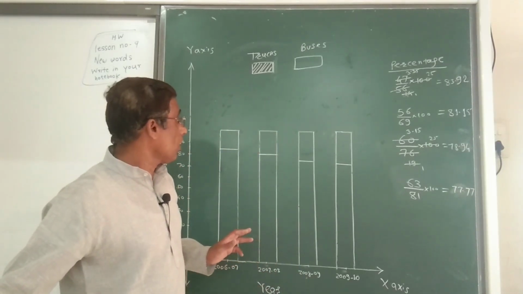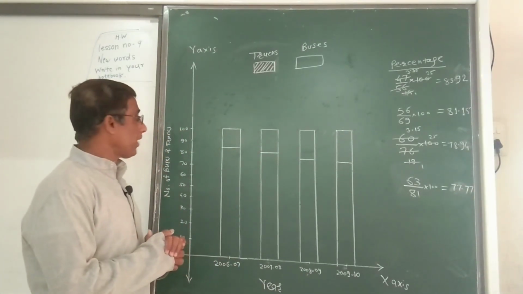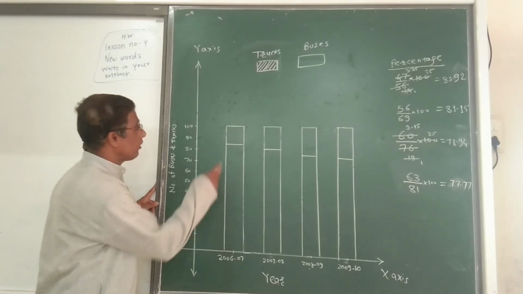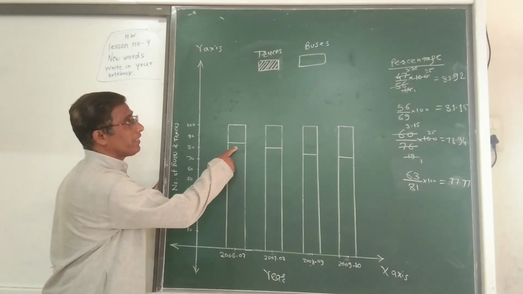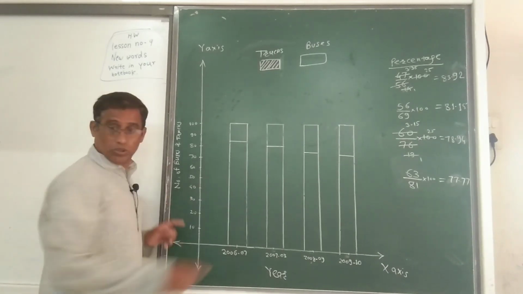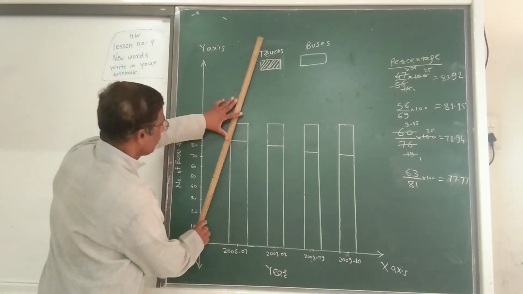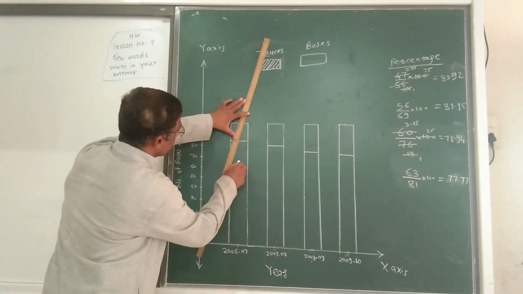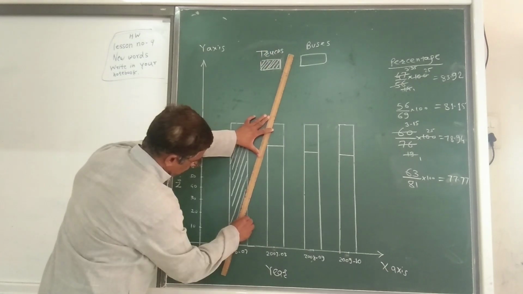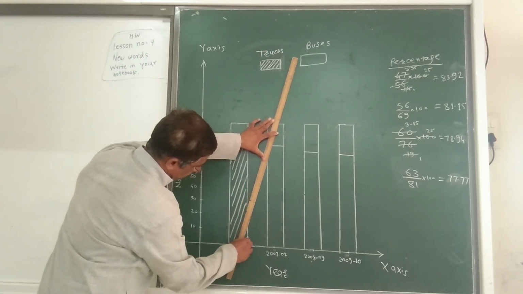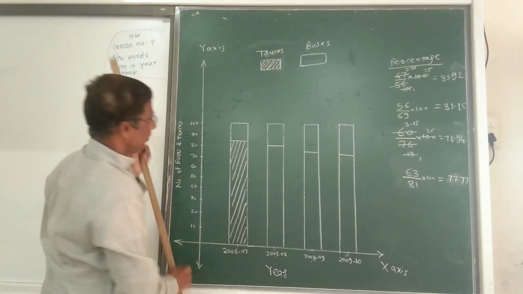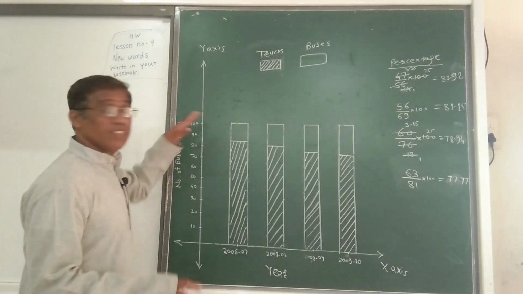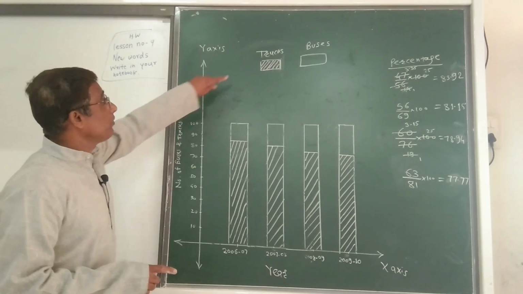Now draw this percentage bar diagram. In 2006-7, there will be 84% of trucks. So to show trucks like this, so this is the percentage bar diagram.